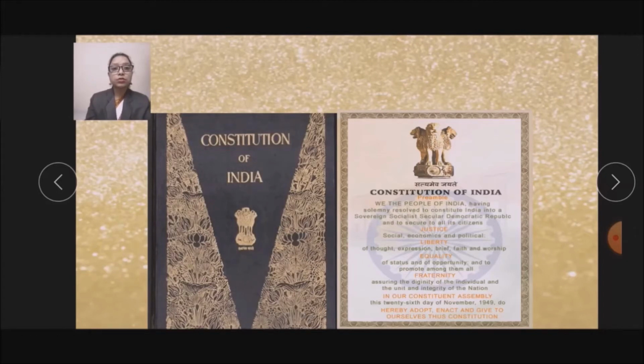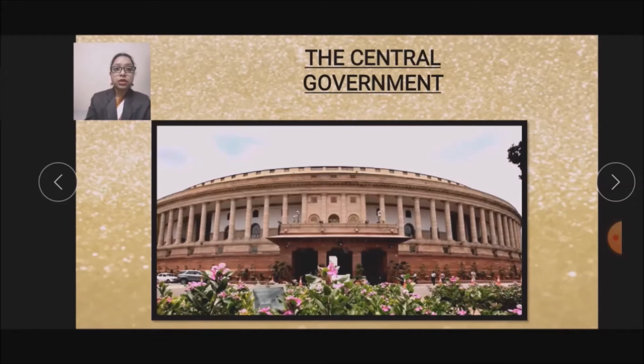So now let's learn about the central government. The central government makes laws for the country and also sees that they are implemented or executed. So what is the main responsibility of the central government? To make laws and to see whether the laws are implemented or not. And the main lawmaking body of the country is the parliament.